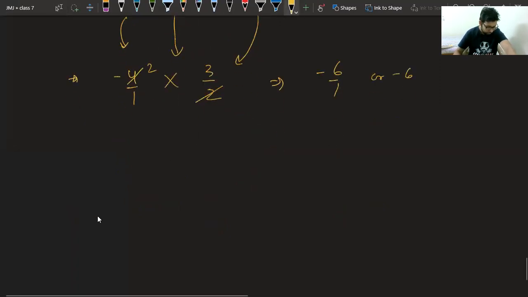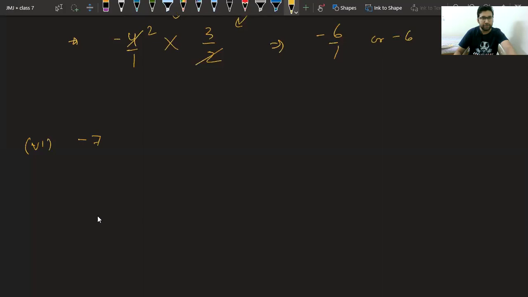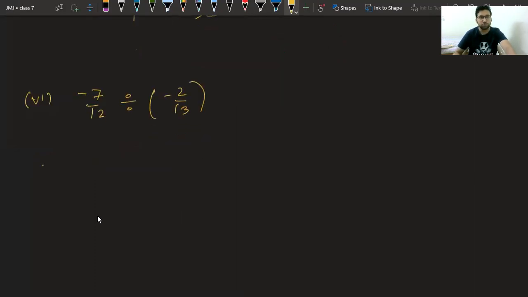Similarly, please find the 6th part. Minus 7 upon 12 divided by minus 2 upon 13. Please find the answer fast. Same thing will happen. First we will open the bracket. First term will remain as it is, minus 7 upon 12.